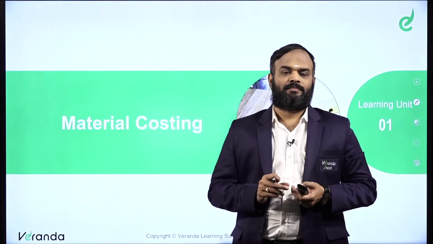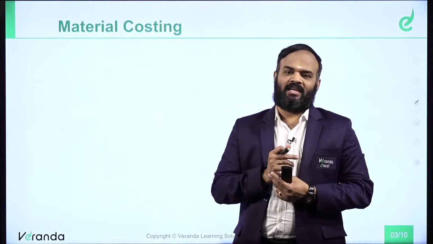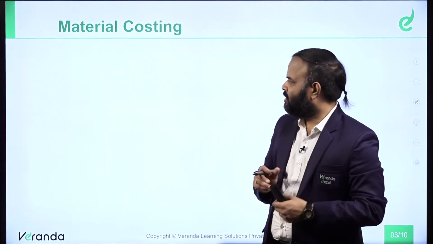Material costing. What do you mean by material cost? Material cost represents what?